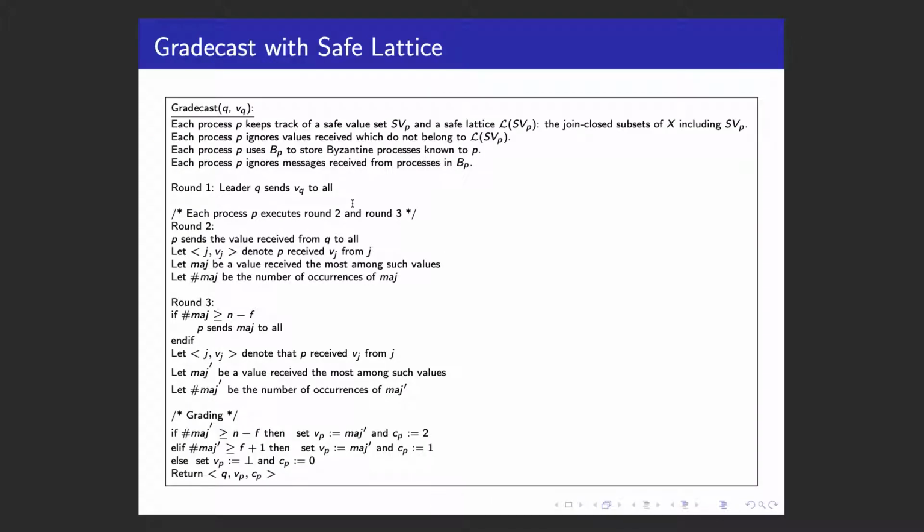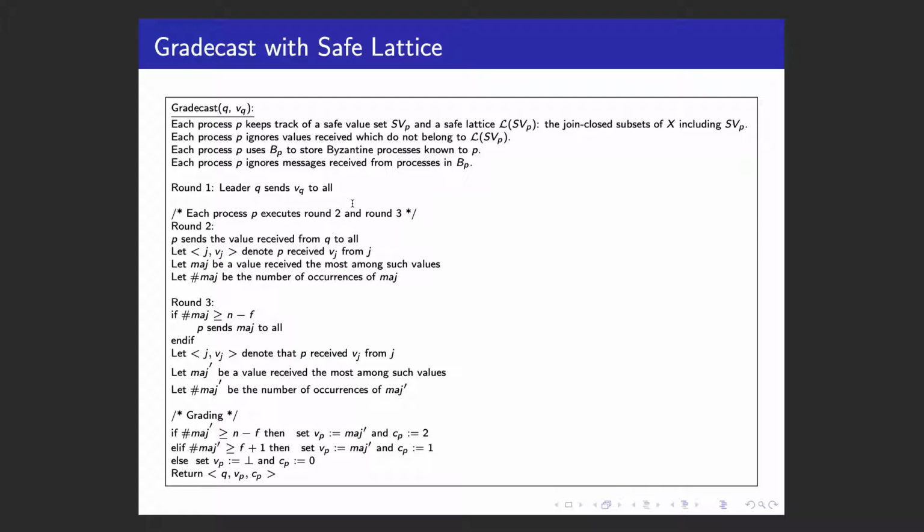Here's how we modify the original Gradecast algorithm. The primary modification is to introduce the safe lattice and use that to filter out invalid values. Each process keeps track of a safe value set SV_p, which is updated in the main algorithm, and using that, the safe lattice is constructed as the join-closed subsets of X including this safe value set.